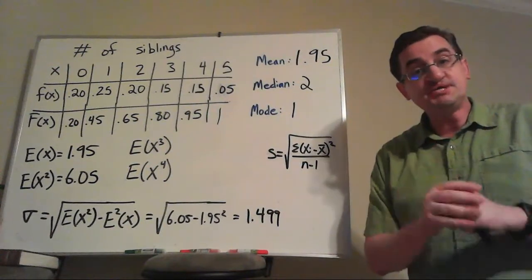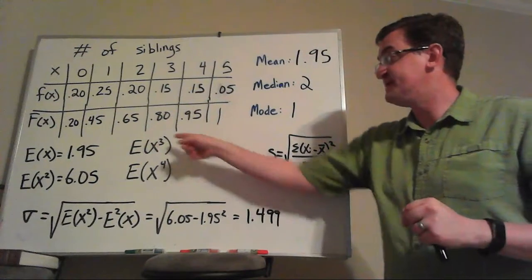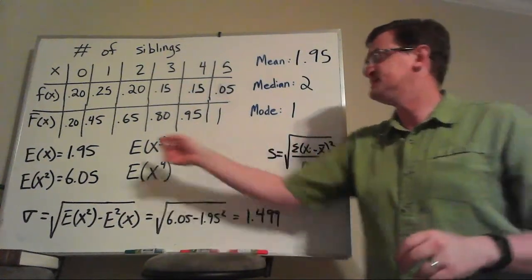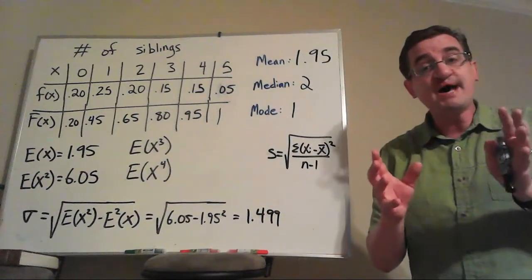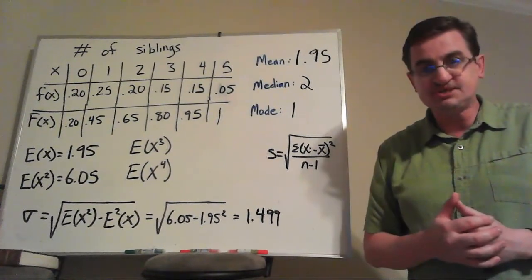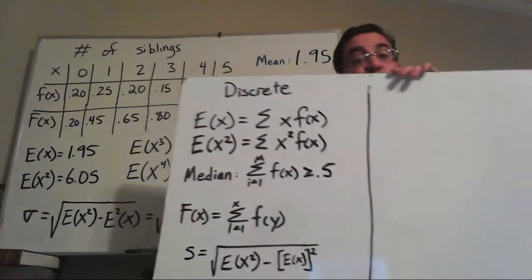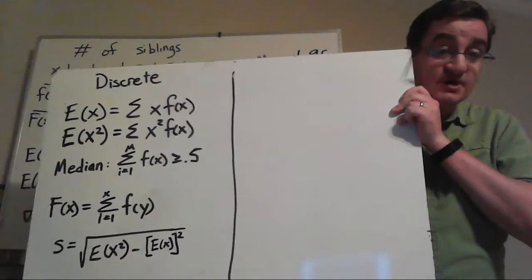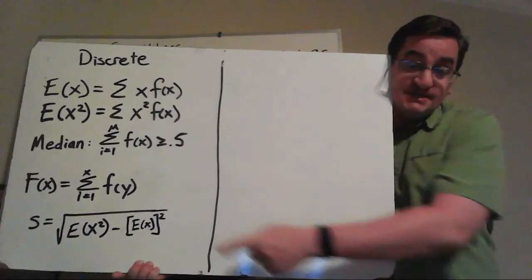What you need to understand is simply that there are moments, and you calculate them by taking x to the power of whatever moment you're looking for. In this class, it's going to be usually the first or second moment that we're most interested in. And the more moments you have, the more you're describing all the little details about that probability distribution. So in our list of tricks for working with discrete data, we can find the expected values, we can find the second moment, the median, and we can calculate standard deviation.